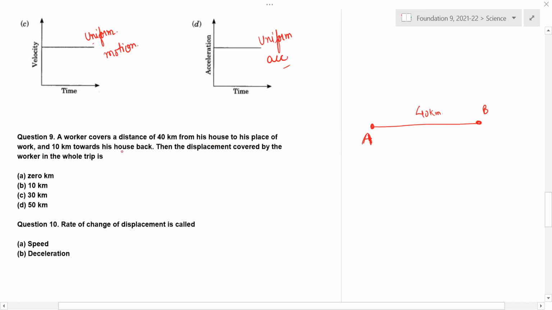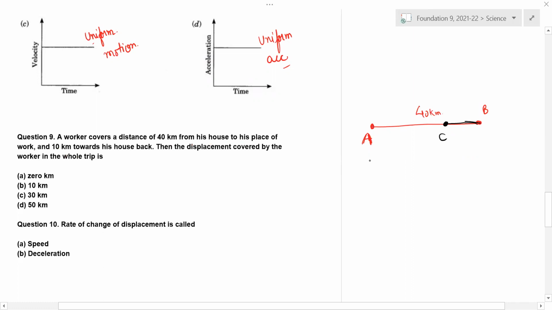And 10 kilometer towards his house back. Towards his house back means, this is towards his house. It says then displacement covered by the worker in this whole trip.